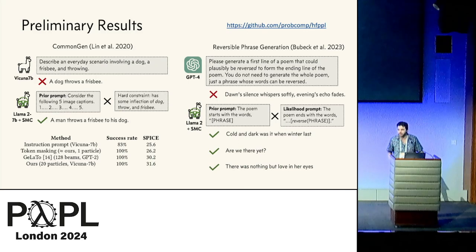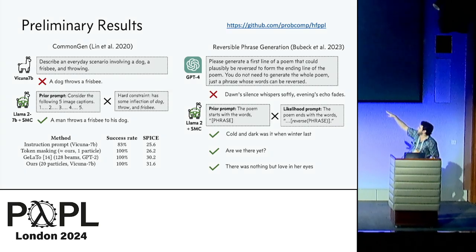We have some preliminary results in some different domains. There are more on our poster, and I would love to chat. One that's really fun is this reversible phrase generation example that comes from the Sparks of AGI paper that Microsoft put out last year. They noted that GPT-4 was really bad at things that required planning, like, please generate a first line of a poem that could plausibly be reversed to form the ending line of a poem.